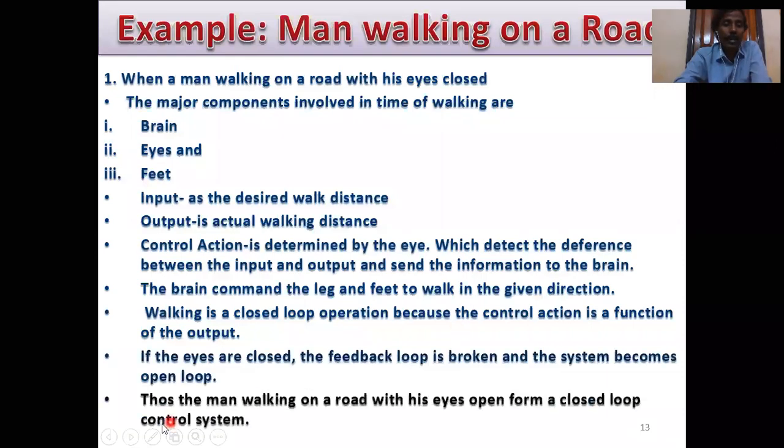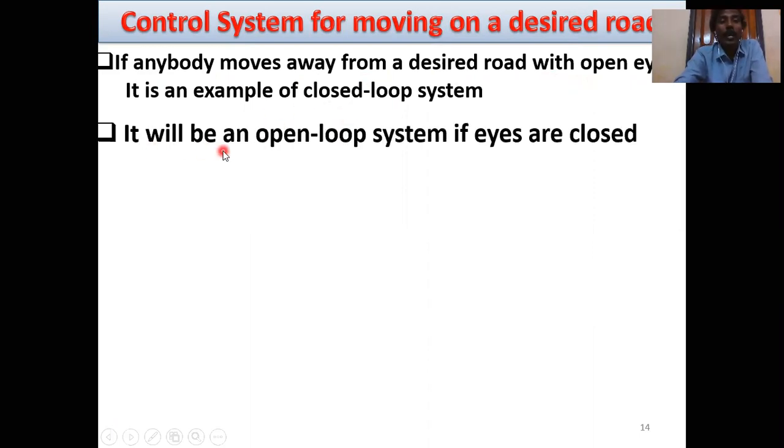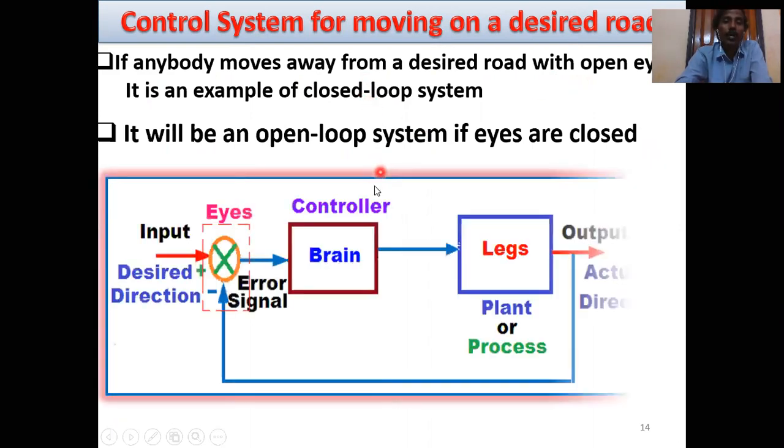Next point: a man walking on a road with his eyes open forms a closed loop control system. If anybody moves away from the desired road with open eyes, it is an example of a closed loop control system, and it will be an open loop system if the eyes are closed. So this is the open loop system, and the first case is the closed loop system.